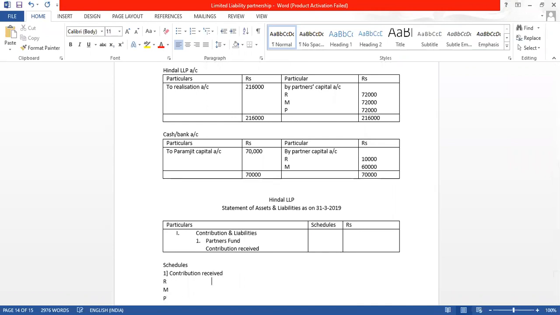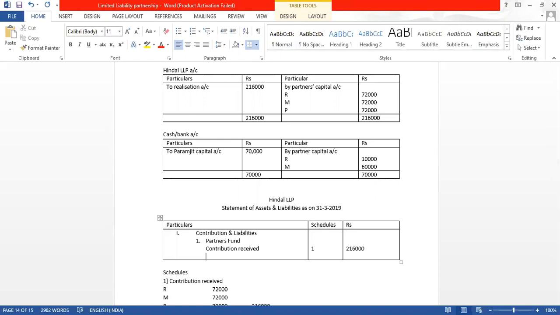How much is it? 72,000, it is given in the question, 72,000 and 72,000. What is the total? 2,16,000. So our schedule number 1, we have got it. It is 2,16,000.